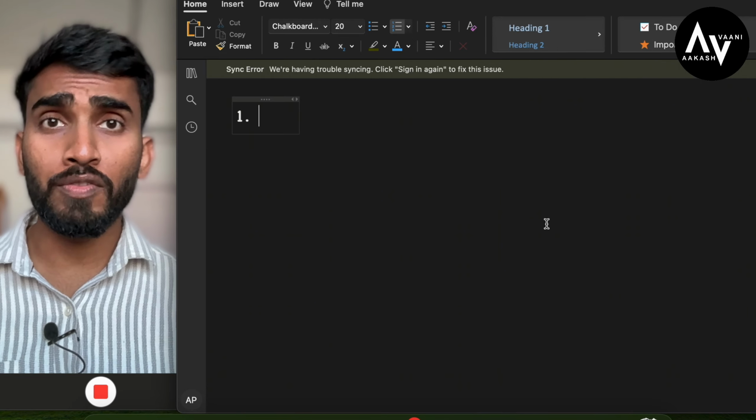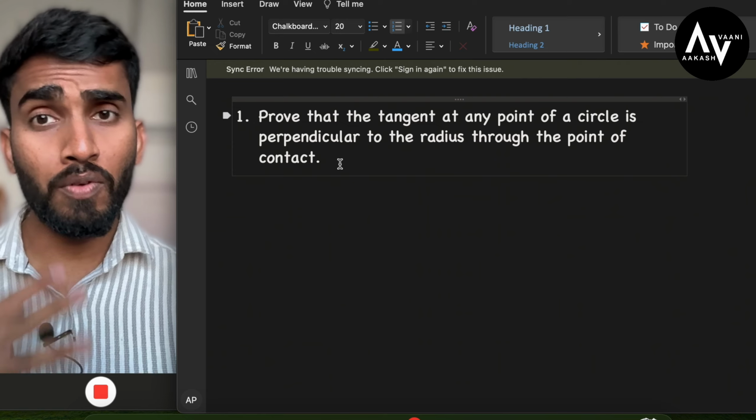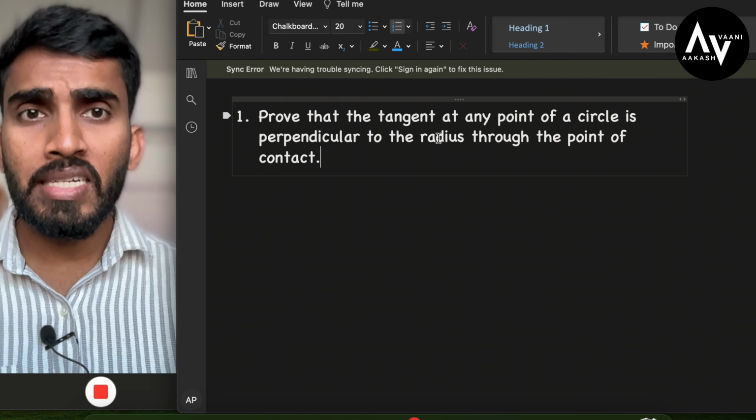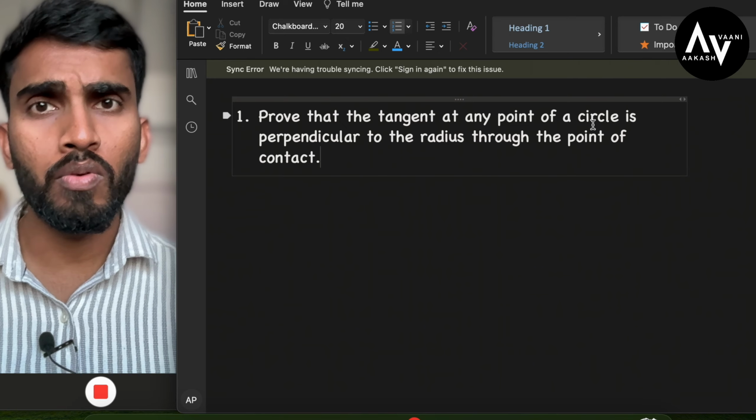Two important theorems of chapter number 10, circles. This kind of question may come in section C for 3 marks. Prove that the tangent at any point of a circle is perpendicular to the radius through the point of contact.